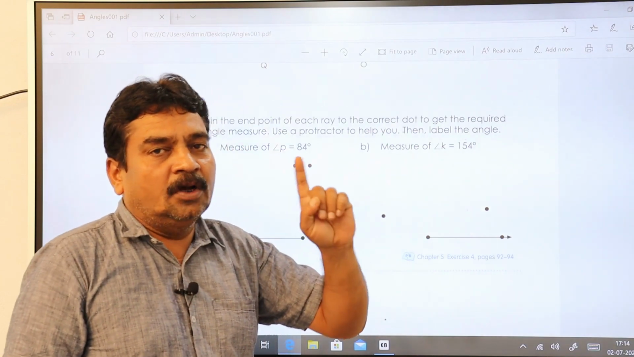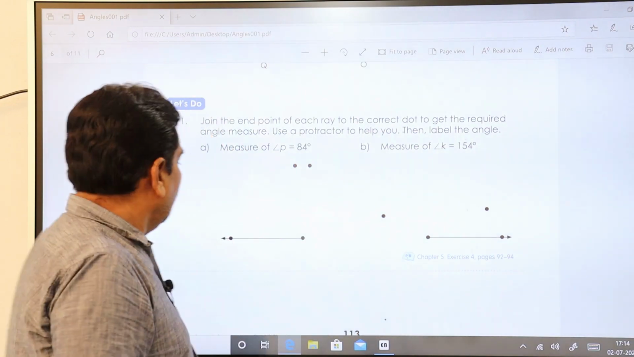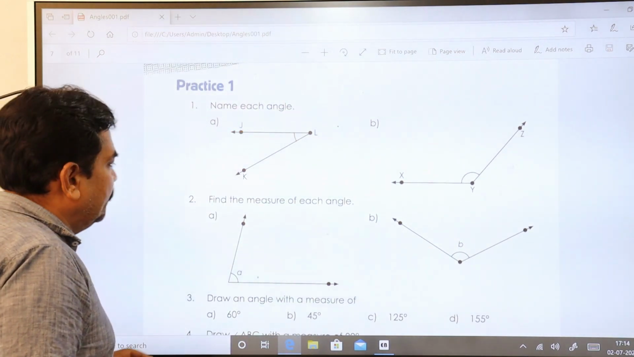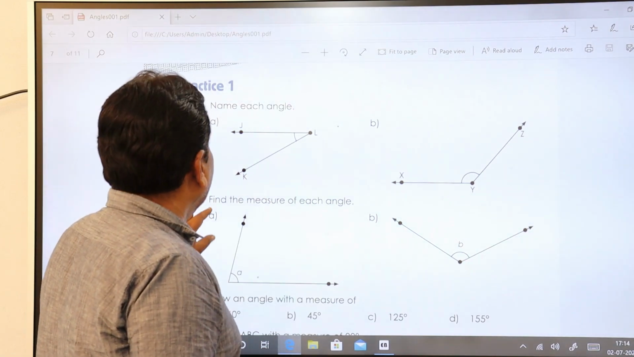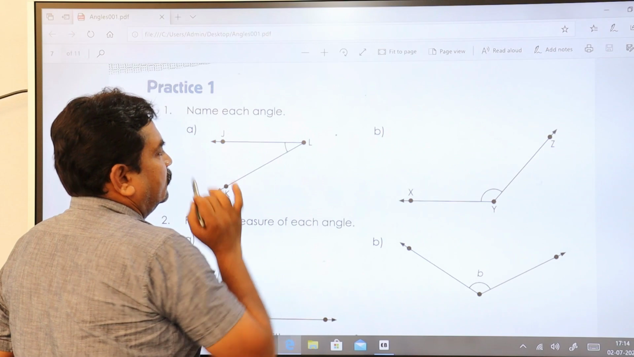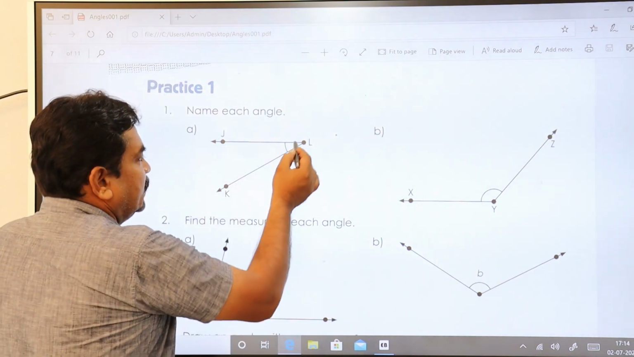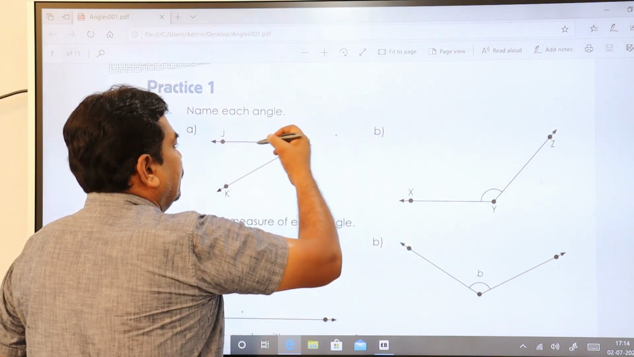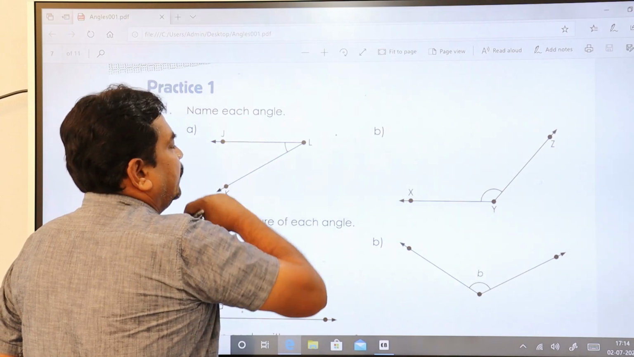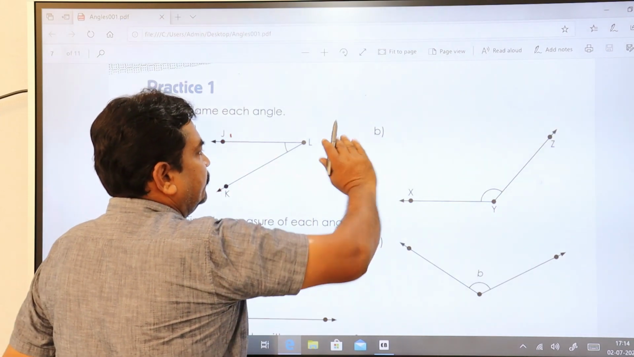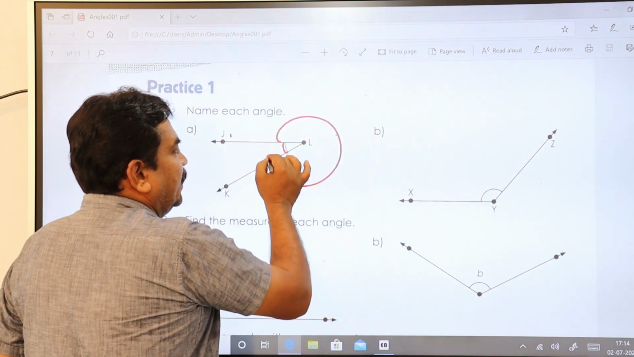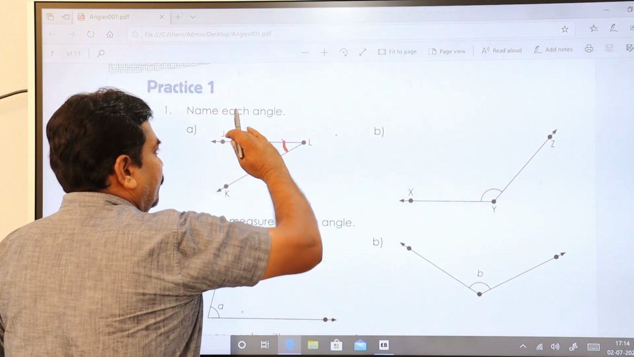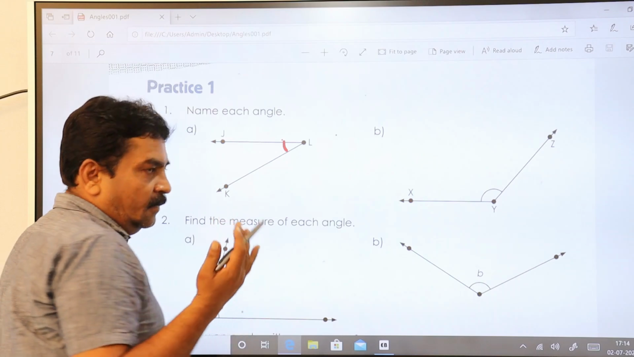154 degrees. Remember how you are going to do. Let me see. Do it. And this, name each angle. Now the time has come to name it. This is your ray. This is another ray. You keep the protractor here, inverted base, and then start counting it. This is the angle. This is the maximum displacement, right? From here to here or from here to here, one and the same.